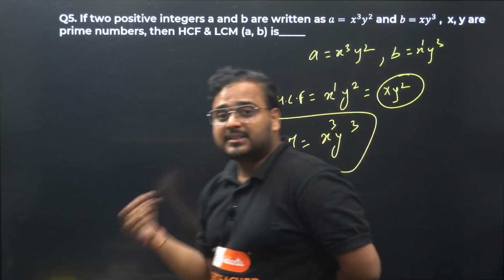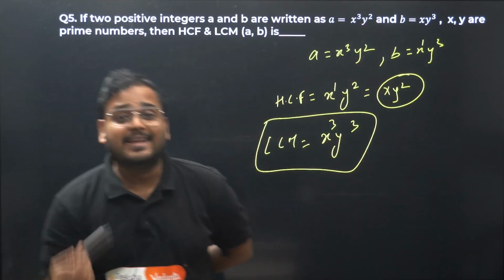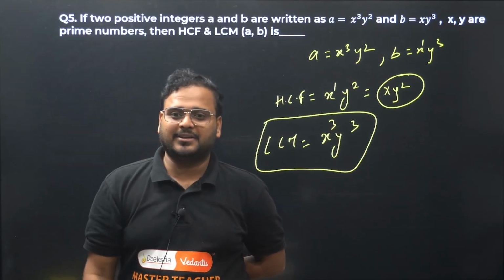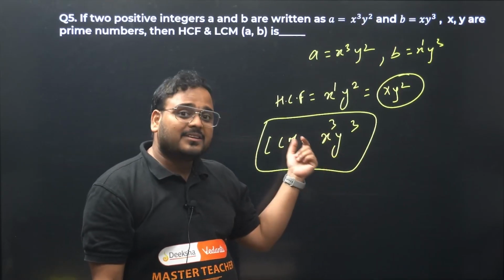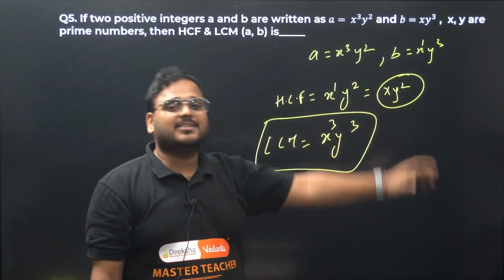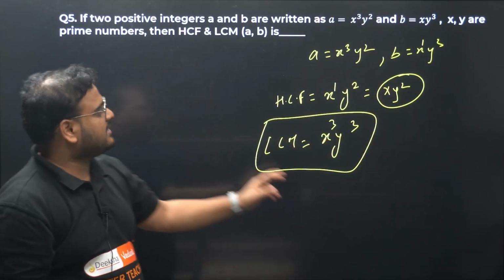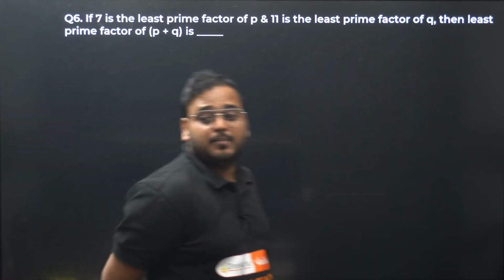So if you remember this method, you will get the answers very quickly. You can actually visualize things happening in your mind. What is it? All factors with maximum powers, common factors with least powers. That's HCF and LCM. Difference, sir. Question number 6 now.